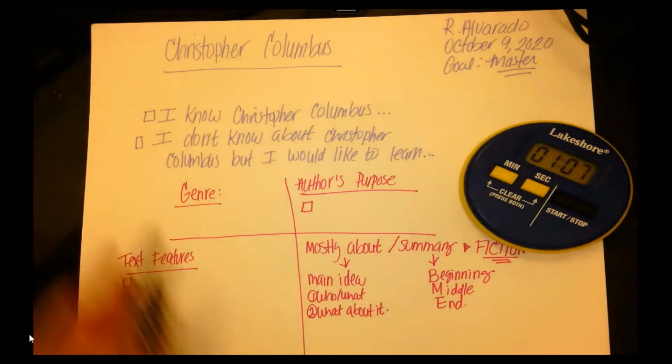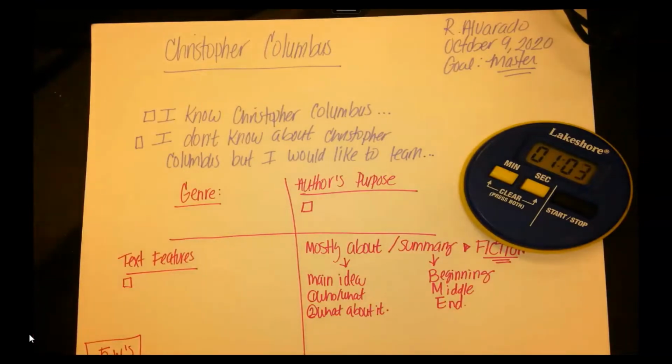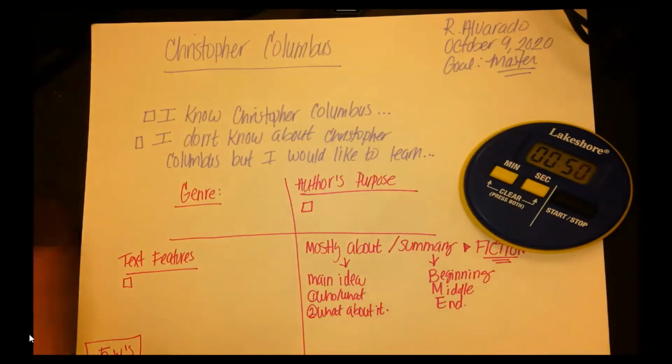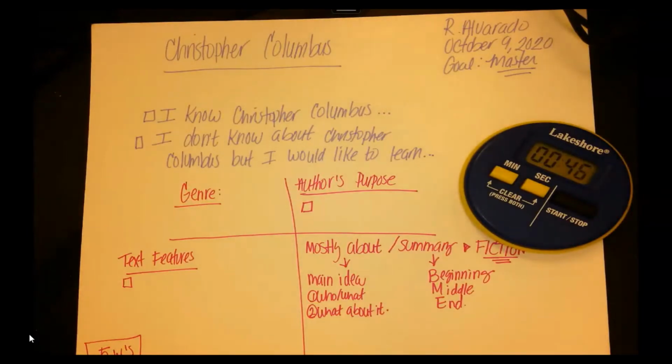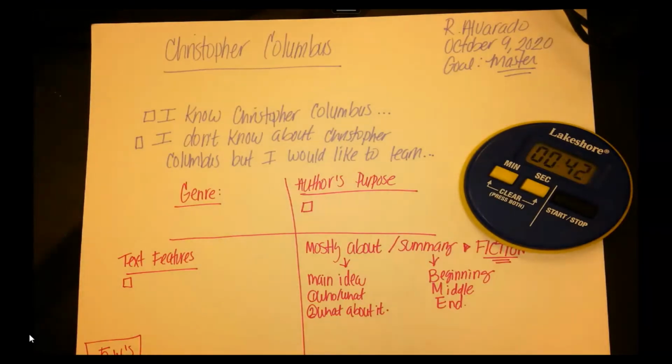So we can already tell what kind of selection we're going to start reading. If it's talking about a person, what is a genre? So start thinking about it. Which genre talks about a person? Now, I know Christopher Columbus is a person, so it could be either a biography or autobiography. But which one is it? So once we start reading the selection, you will find out.